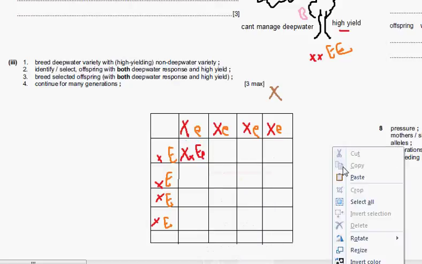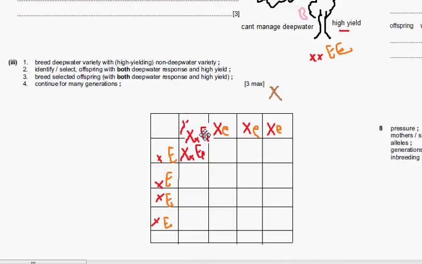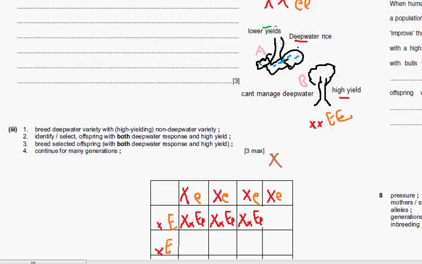If you check, the whole table will have these XX features. Everything will be the same. So we can see that if we cross these two different species, both will have deep water ability, and there will be high yield.